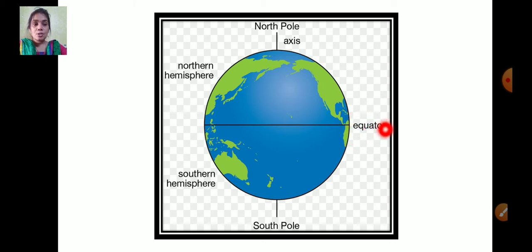So the top part is called the northern hemisphere, the bottom part is called the southern hemisphere, and the center part is called the equator. Now if you flatten this big ball of Earth on a flat piece of paper, how does it look?